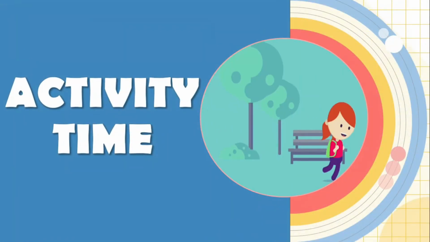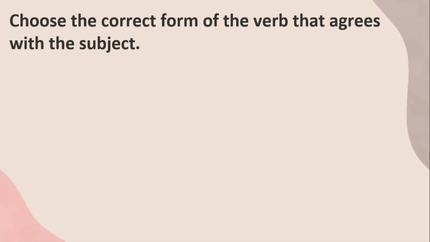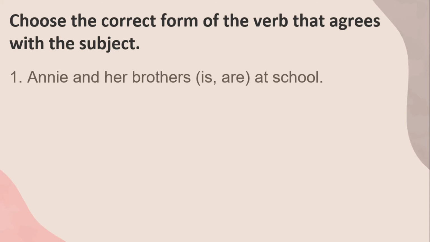Let's have an activity time. Choose the correct form of the verb that agrees with the subject. Number 1. Annie and her brothers are at school. What do you think is the correct verb that agrees with the subject? You're right. The correct verb for number 1 is are.